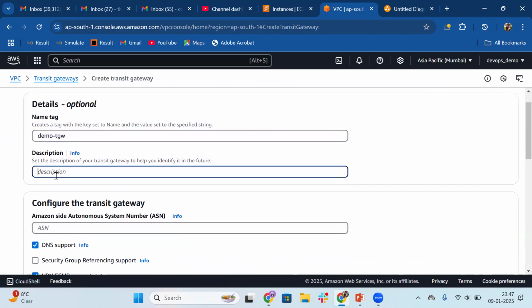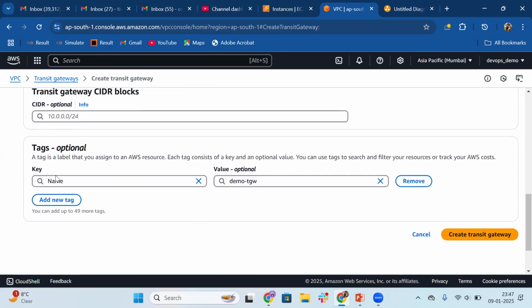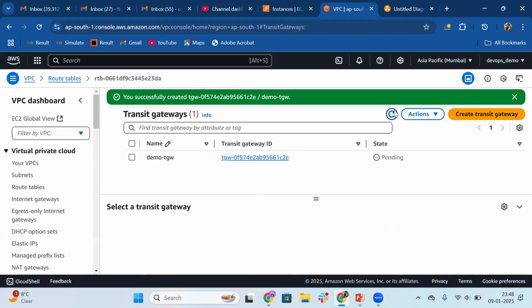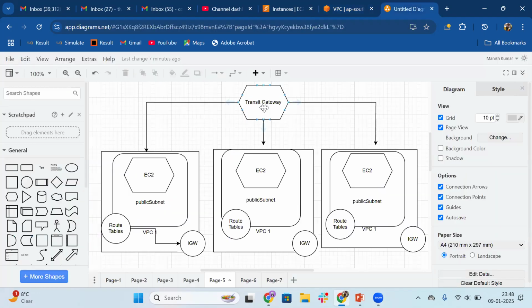Description, I'm just keeping it as a demo. You can put whatever you want. And then I'm going with the default configuration, create transit gateway. The time it will take from state pending to available, we will create the EC2 instances and then we will create the transit gateway attachments. So according to the diagram, the transit gateway we had to create, we have created. It's been created and then we will create the transit gateway attachments furthermore. But before that, I'm just going to create these three EC2 instances.